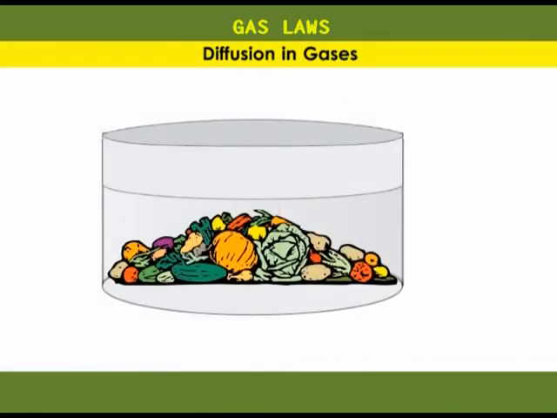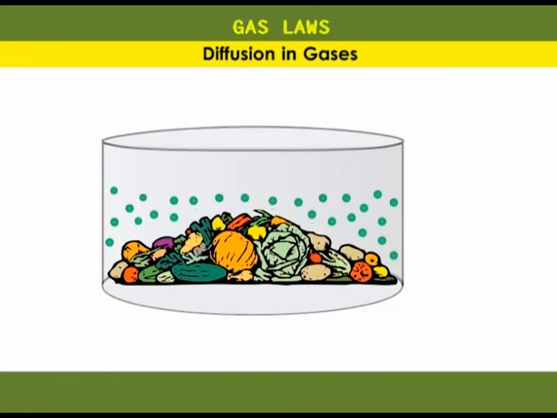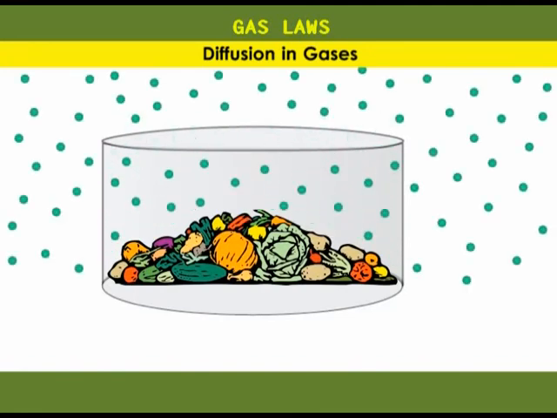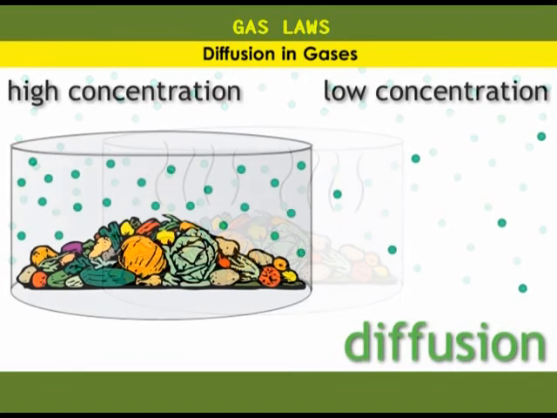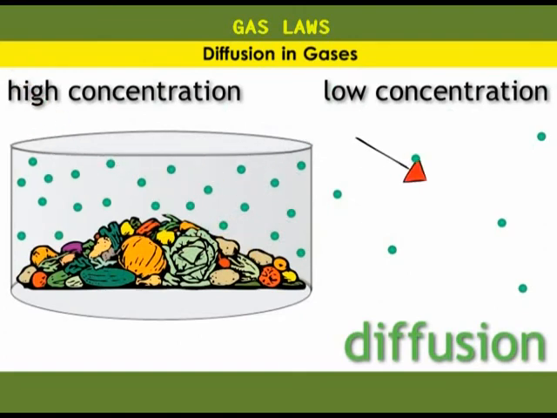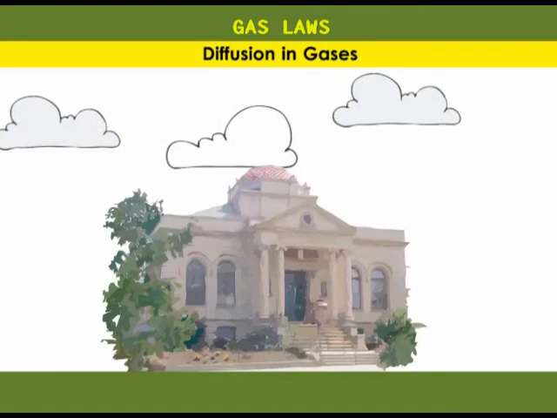So the smelly gases given by rotting vegetables in a sealed box will fill the box with the rotting vegetable smell, but you won't be able to smell them outside the box. But if the lid is taken off, the particles will no longer be contained, but will escape into the air around the box, and you will soon feel the effect. These particles are reaching your nose by diffusion. Diffusion is the net movement of particles from a region of high concentration to a region of low concentration. It is a process that doesn't rely on wind or air currents. It will happen even in still air.